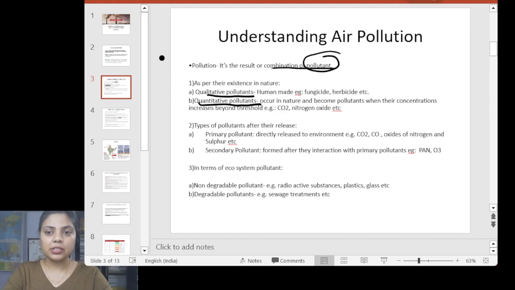In terms of ecosystem, there are two types of pollutant, that is non-degradable pollutant and degradable pollutants. Non-degradable pollutant is something which you cannot degrade; it takes thousands of years to degrade in the environment, or there is a high chance that they don't degrade. Like radioactive substances, plastic, glasses, they take thousands of years to degrade in the environment. And another is degradable pollutant, that is sewage, etc.